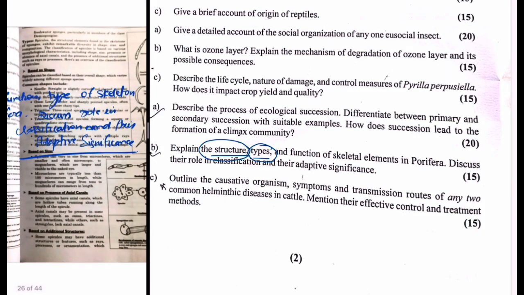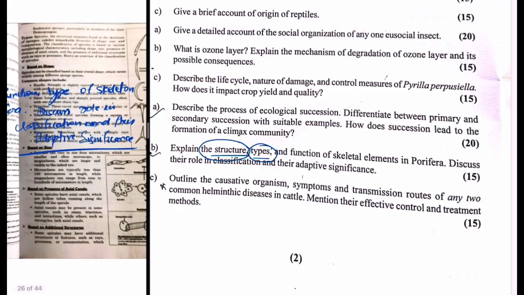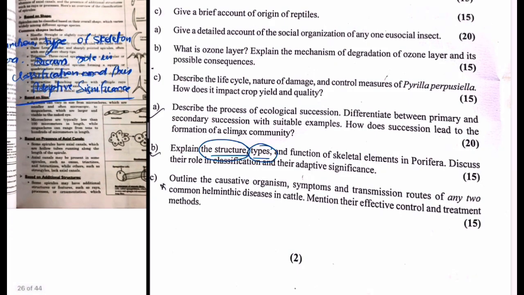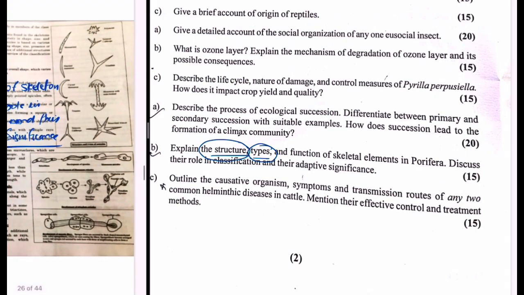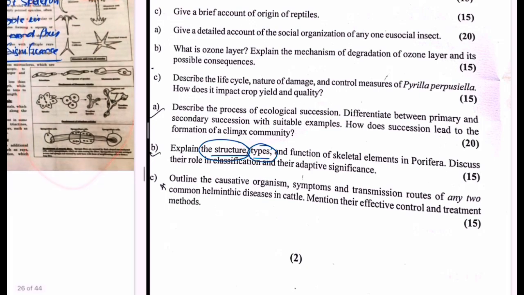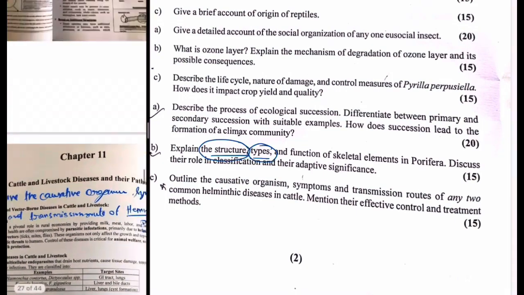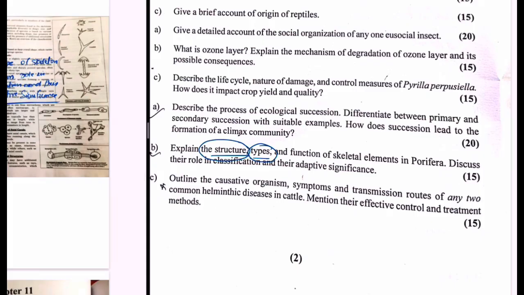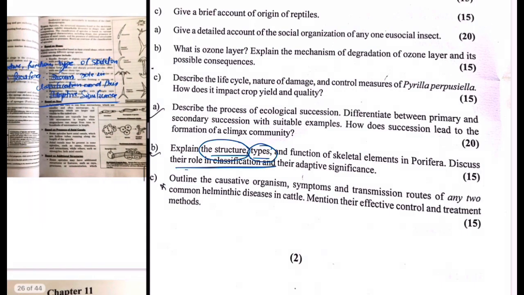On the basis of shape, there are different types. On the basis of size, there are different types. On the basis of presence of axial canals, there are different types based on additional structures. So there are various types, and remember these diagrams. There are various types of the spicules. And then yes, their role in the classification, that Porifera has been divided into Demospongiae, Hexactinellida. So it is on the basis of the spicules which are present in it, and its adaptive significance.